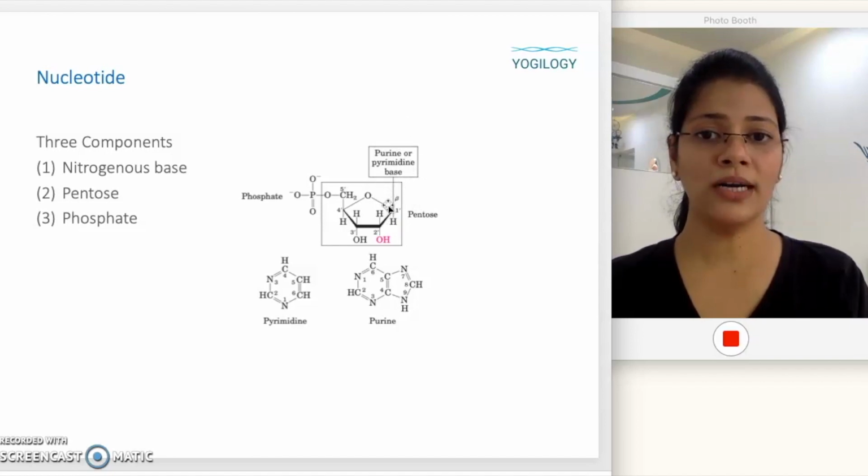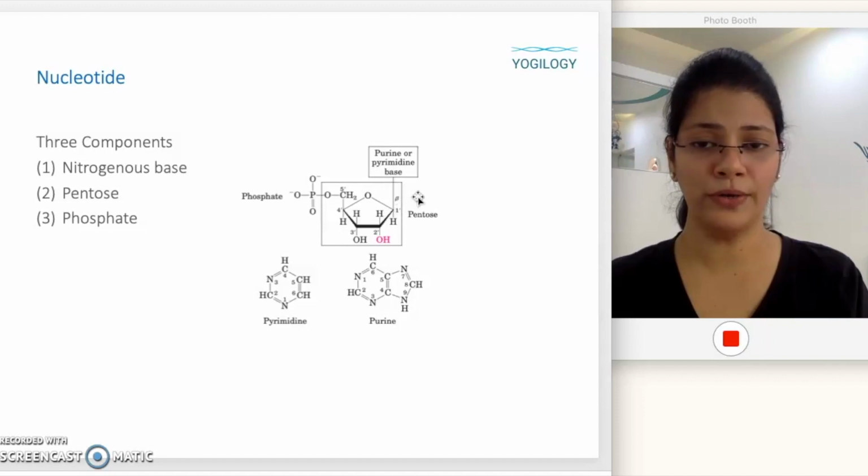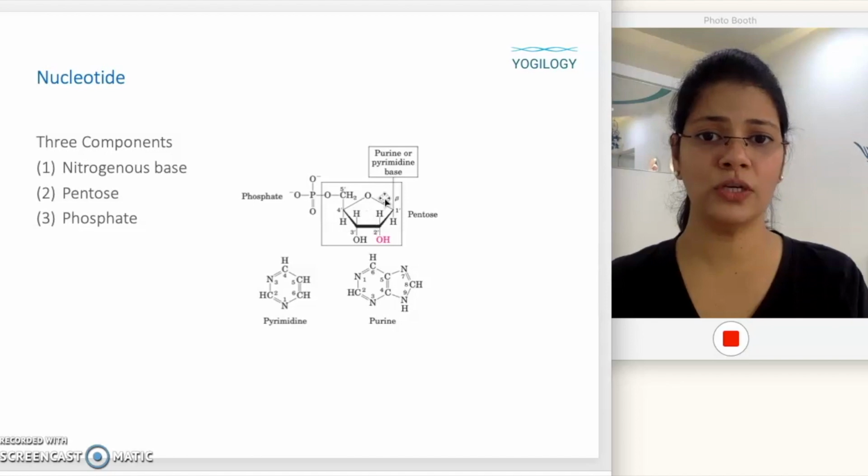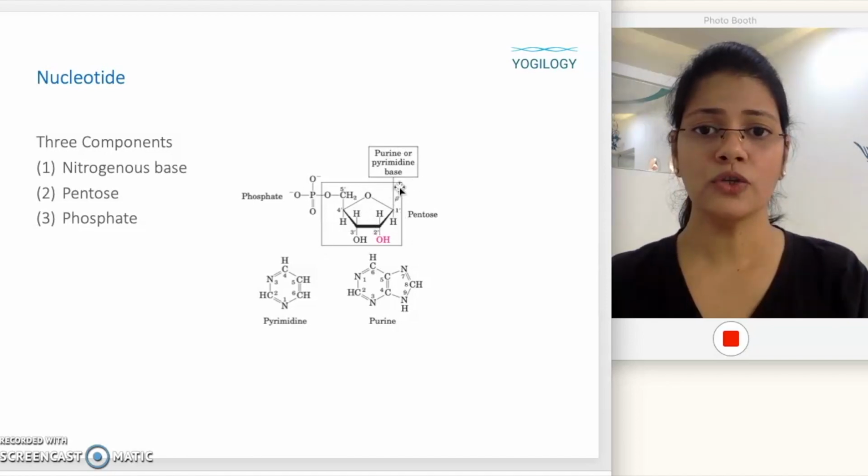Okay, the bond that is used over here for the bond formation is the beta glycosidic bond. So the purines and pyrimidines get attached to the pentose sugar through this bond. When we are attaching a purine or pyrimidine to this sugar, the bond that is formed between the N9 of a purine and the 1 prime of the sugar is called the beta glycosidic bond.